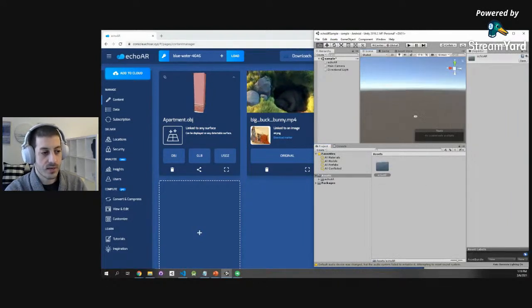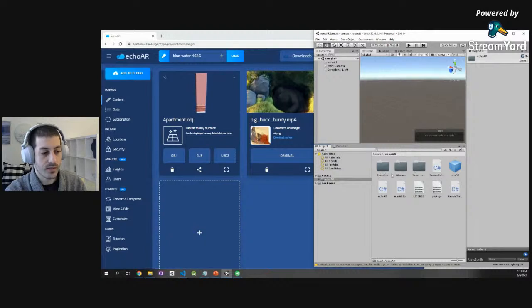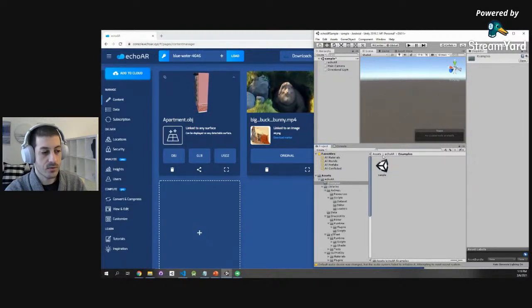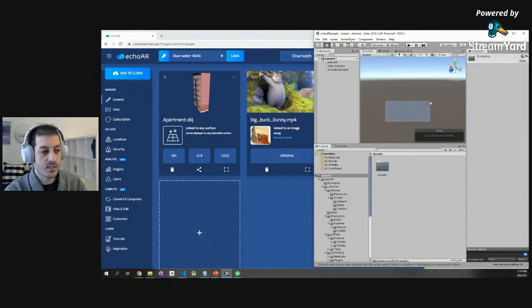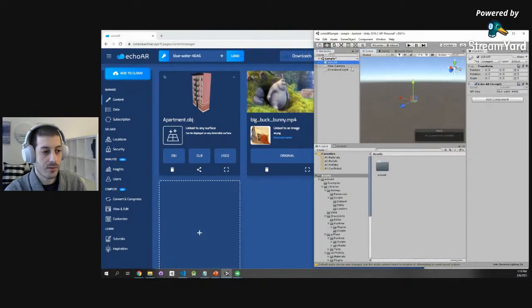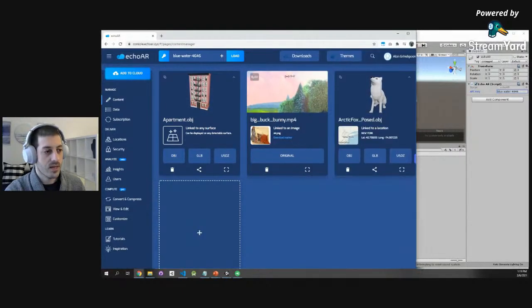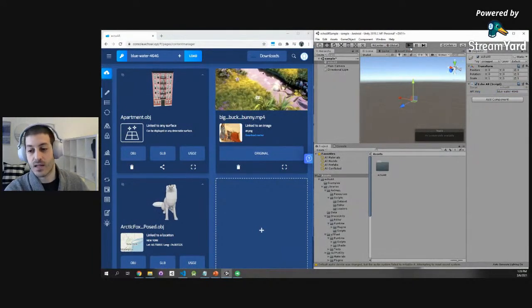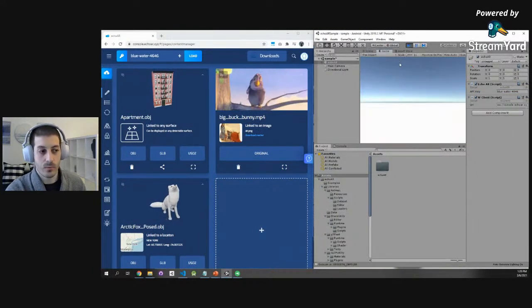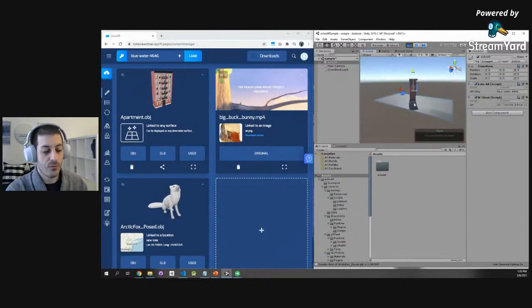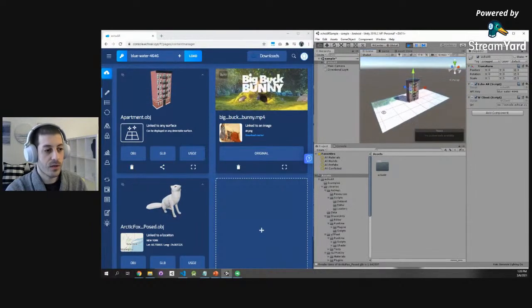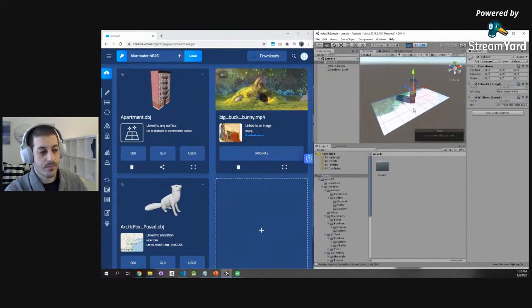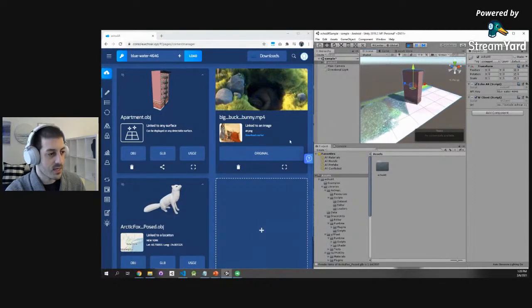We have an empty scene right here. You just open the sample scene that we have under examples. It's again an empty scene. There's nothing here except for the echoAR game object. I'm going to plug in my API key right here. Okay, so we can see that same API key that we have in the console. And now I'm going to press play. Data will stream from the cloud to the game engine, as opposed to what we saw earlier, streaming to the phone. And voila, we're able to see the video playing, the building rotating, the fox is somewhere inside.